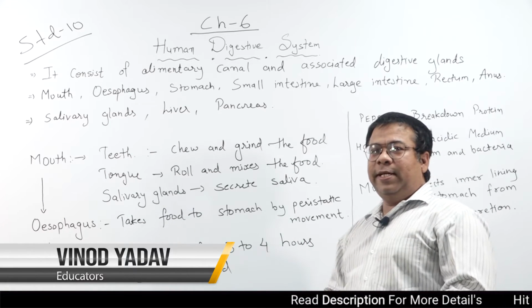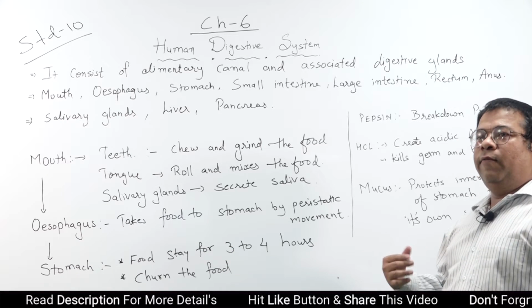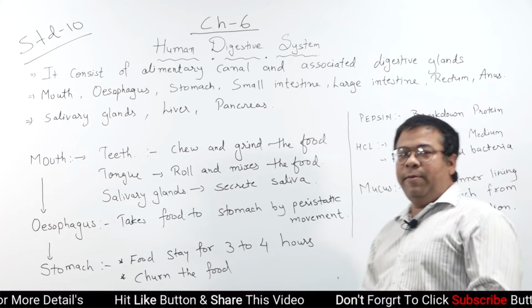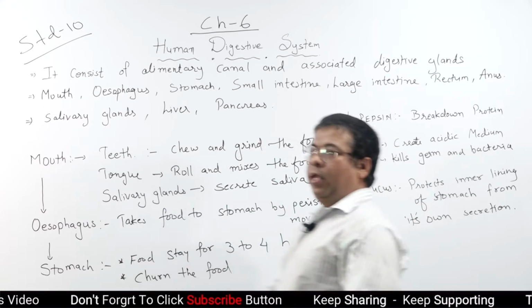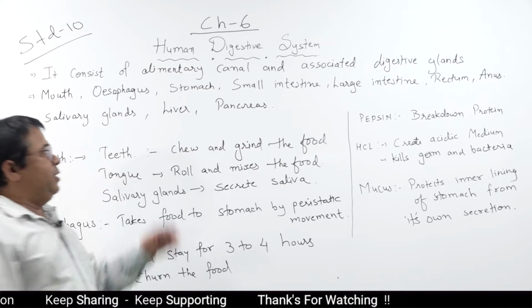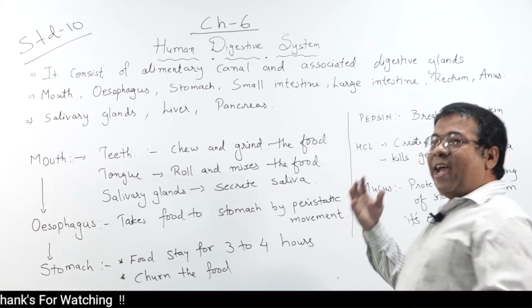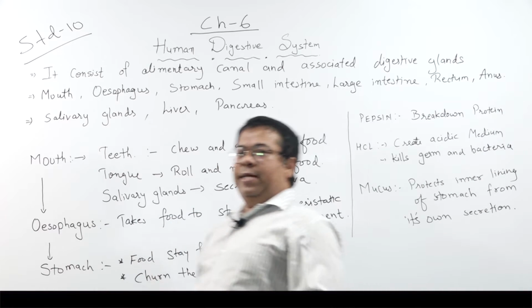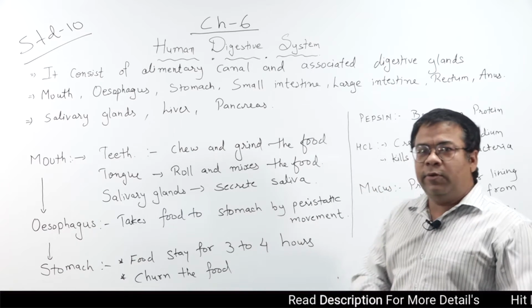Continuing chapter 6, the next topic is the human digestive system. Yesterday we studied digestion in amoeba, and now we will study digestion in the human system. As you know, the human digestive system is very complex. It consists of the alimentary canal and its associated digestive glands.